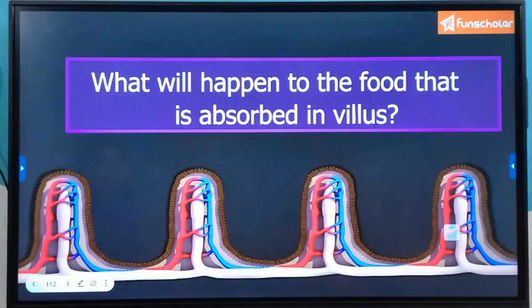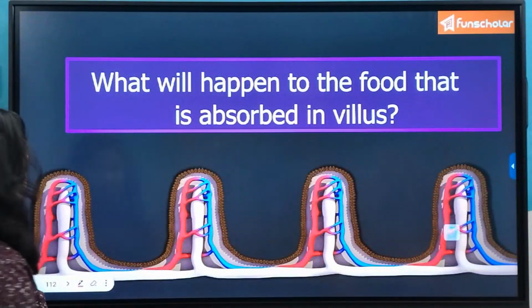See, this is a diagrammatic representation of what will happen to the food that is absorbed in the villi. Obviously, the blood is coming, it will absorb the food materials and then pass into the bloodstream, and then the blood will carry all the nutrients to the cells of the body.